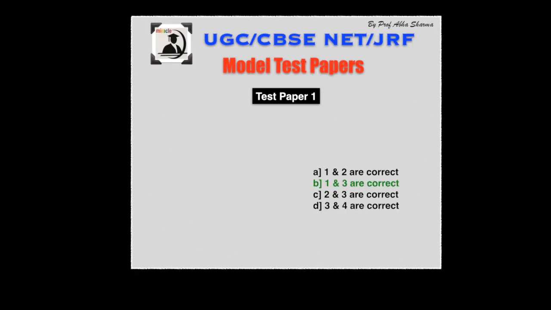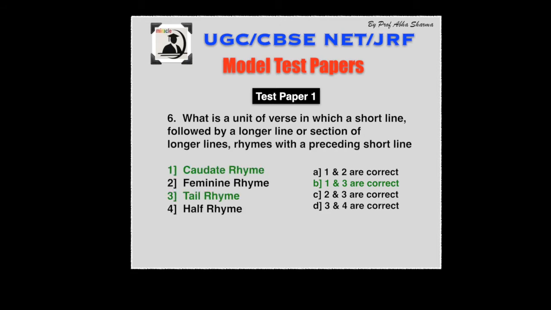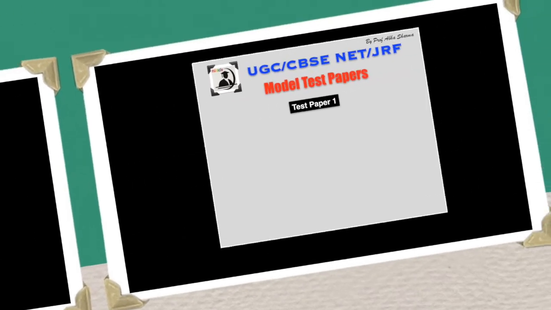Next question, question number 6. What is the unit of verse in which a short line followed by a longer line in section of longer lines rhymes with the preceding short line? The correct answers are chordate rhyme and the tail rhyme, that is A and C. Tail rhyme is also called chordate rhyme.